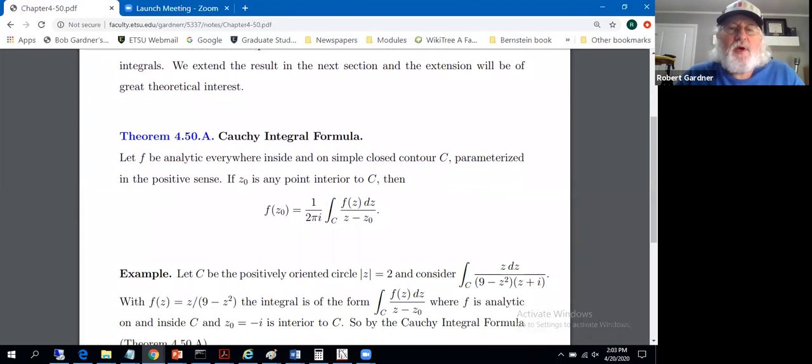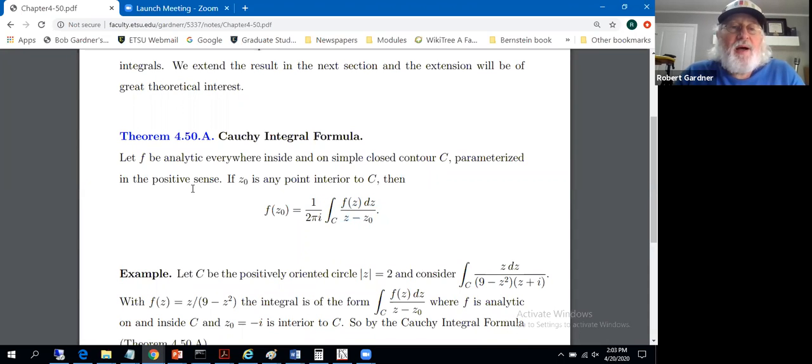The statement of Cauchy's integral formula, theorem 4.50.a, is: let f be analytic everywhere inside and on a simple closed contour C, where C is parameterized in a positive sense. If z sub 0 is any point interior to C, then f of z sub 0 equals 1 over 2 pi i, integral over C, f of z dz over z minus z sub 0. So one way we can use this is to evaluate this particular integral. The value of this integral would be, cross multiplying, 2 pi i times f of z sub 0.